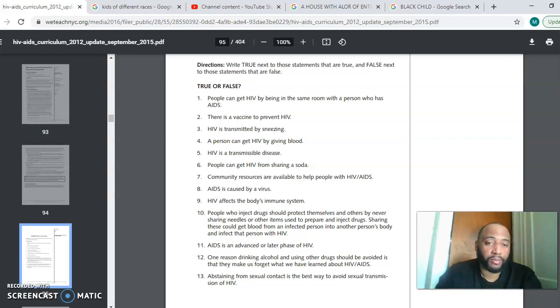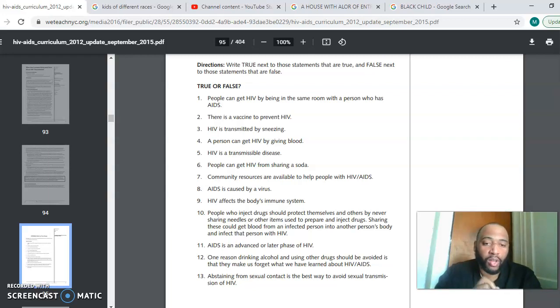True. 10, people who inject drugs should protect themselves and others by never sharing needles or other items used to prepare and inject drugs. Sharing these could get blood from an infected person into another person's body and infect that person with HIV. True. 11, AIDS is an advanced or later phase of HIV.